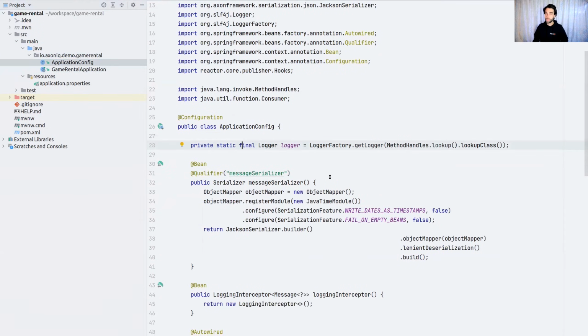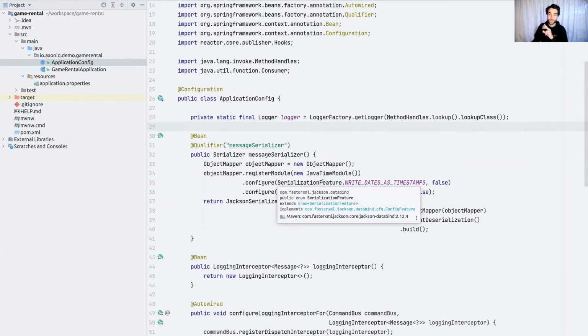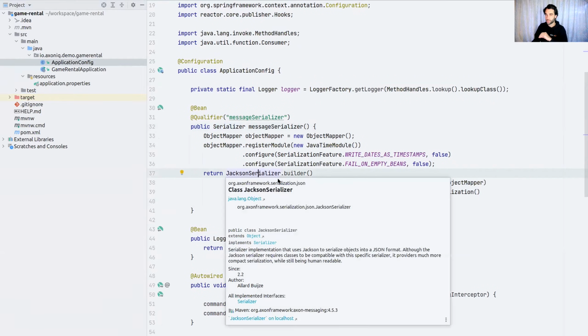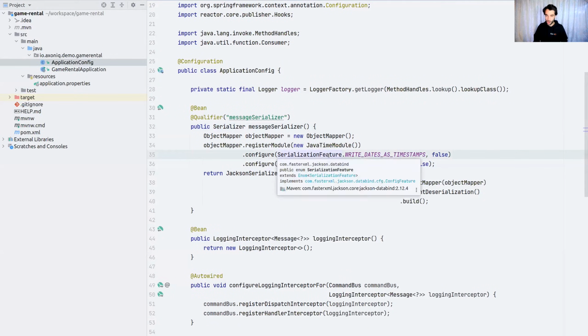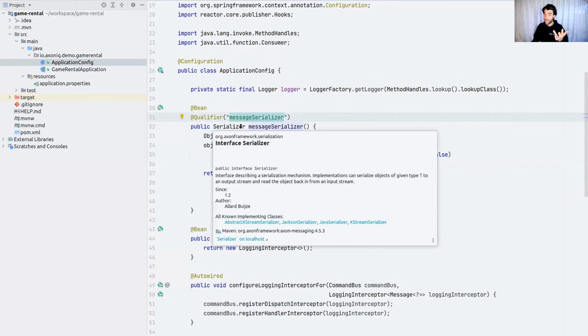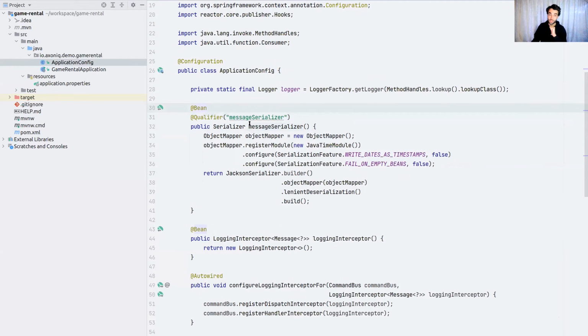So see, just another configuration, annotated as such because I'm in Spring Boot. And there are two things I really want to focus on. Firstly, I'm specifying the Axon serializer. By default, it would use XStream. Not very nice to do it in XML anymore. I want to use JSON. So I want all my messages, commands, events, queries, and their responses to be Jackson serialized.